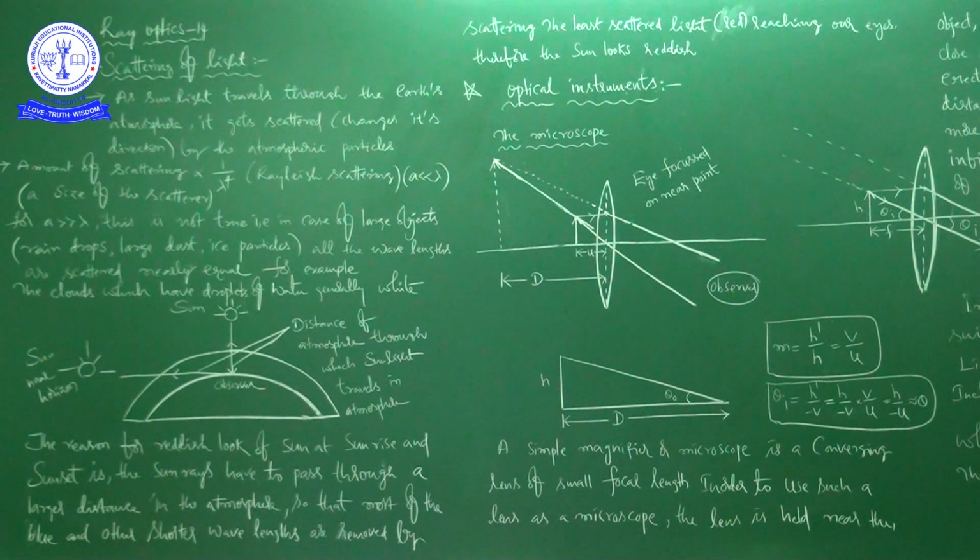Okay, so actually it is white in color. White means it consists of 7 colors, right? So out of all these, red is scattered least. Red has a longer wavelength, right? It is a high wavelength, so it is scattered very little. Already we have seen that the amount of scattering is inversely proportional to the 4th power of wavelength. So in case of red, it is scattered least, so red travels a long distance. That is the reason the sun looks reddish.